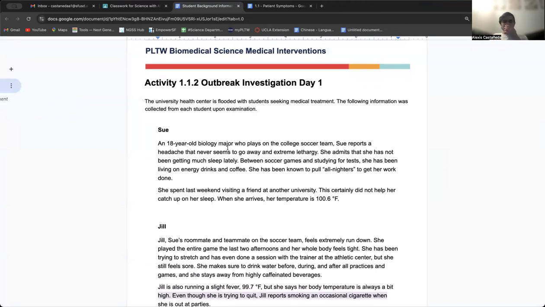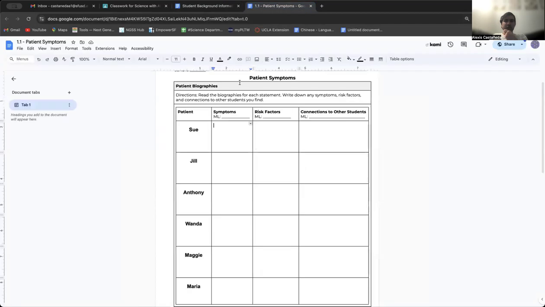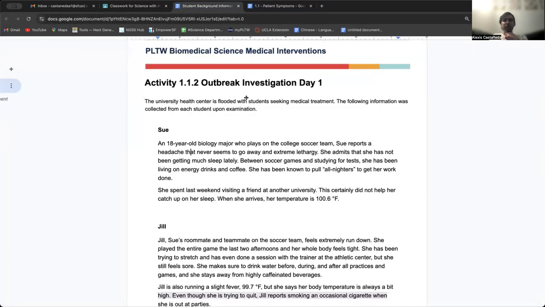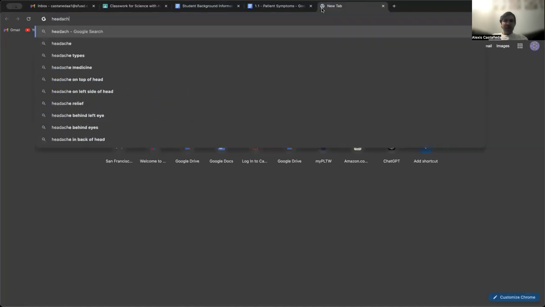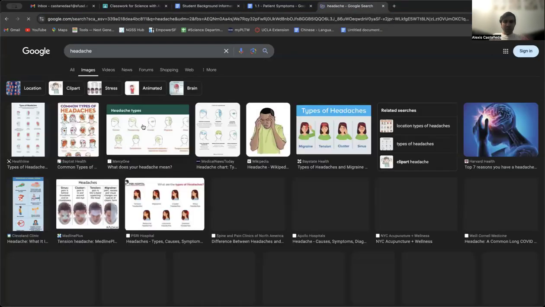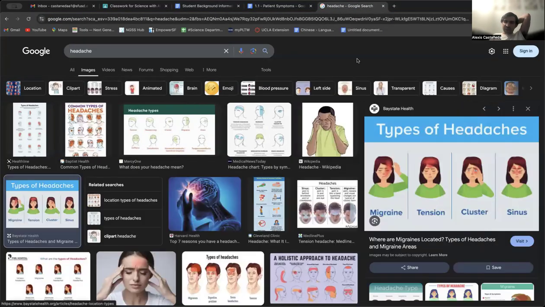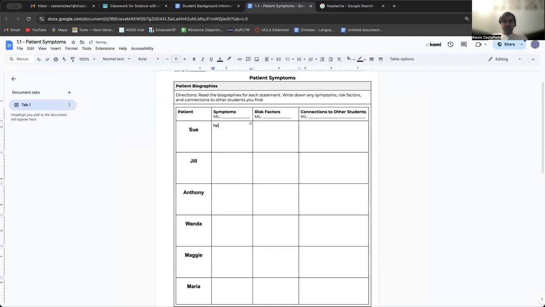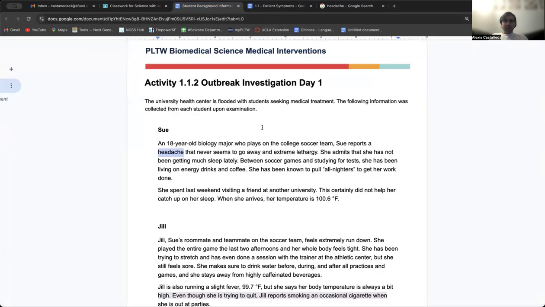Okay, so what do we know? What are her symptoms? When we talk about symptoms, these are things that she is experiencing. These are things that she is feeling. For example, a headache. Sometimes it might help if you look for images. A headache is when your head hurts, when you're having this pain in your head. So I'm going to write that she has a headache. Again, you can write in your home language if you want to.